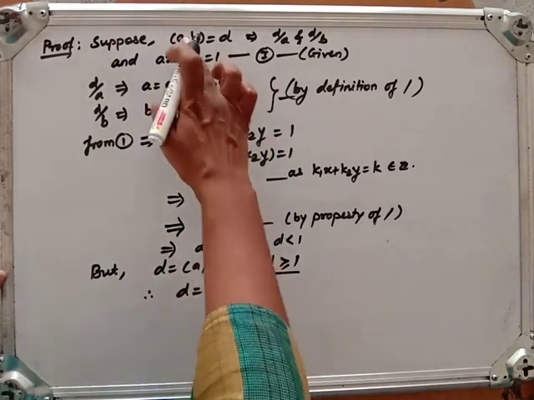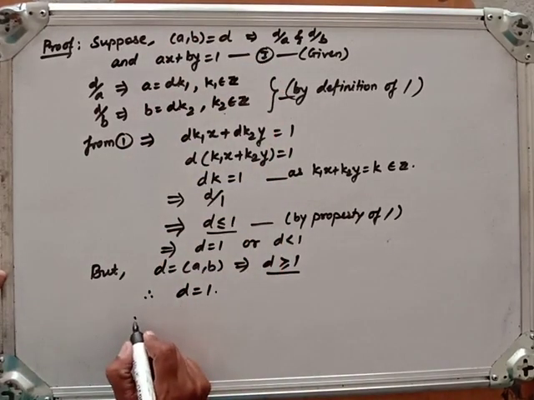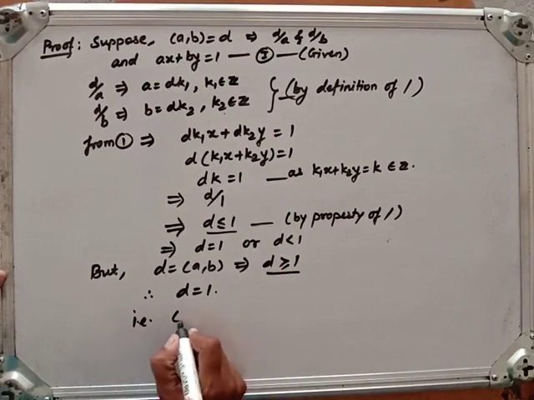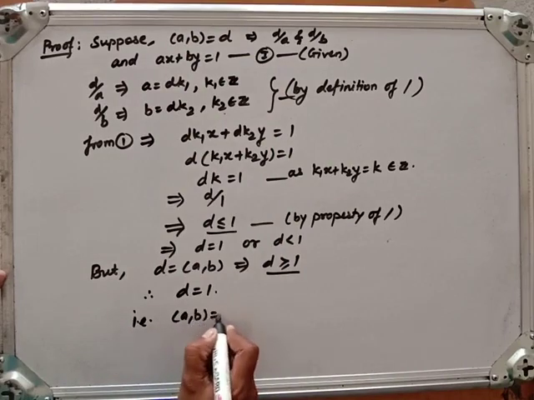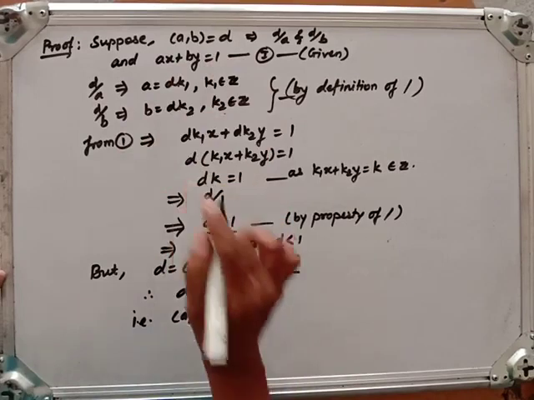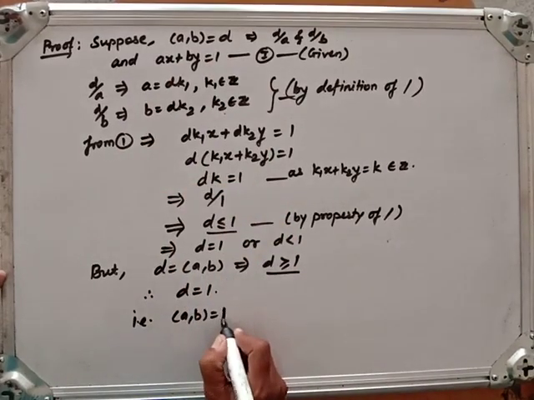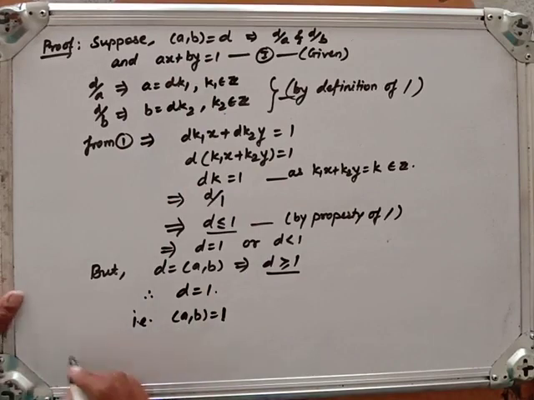And D is equal to 1 means the GCD of A and B is 1. That is what we assumed, this is our given one. Using that, we have proved this.